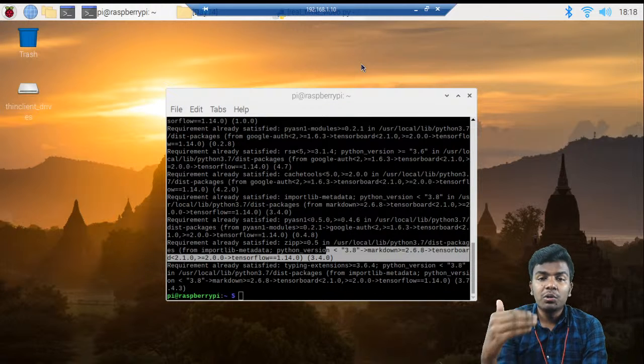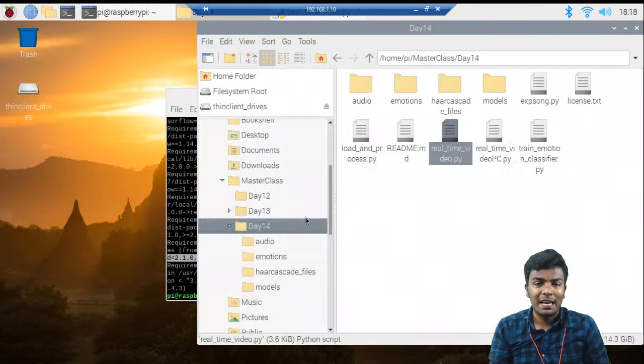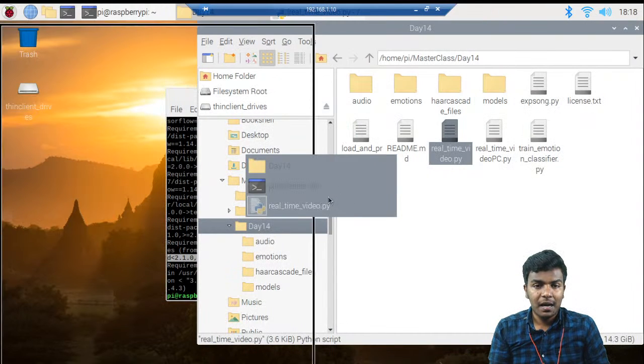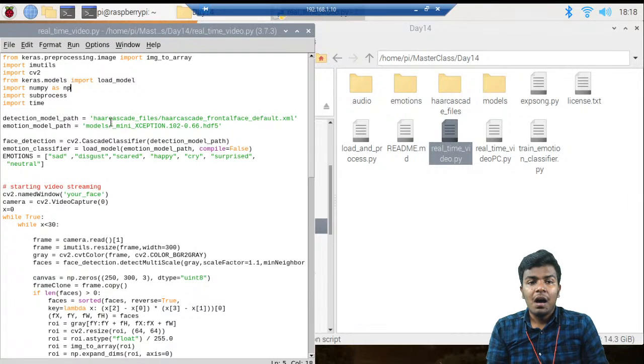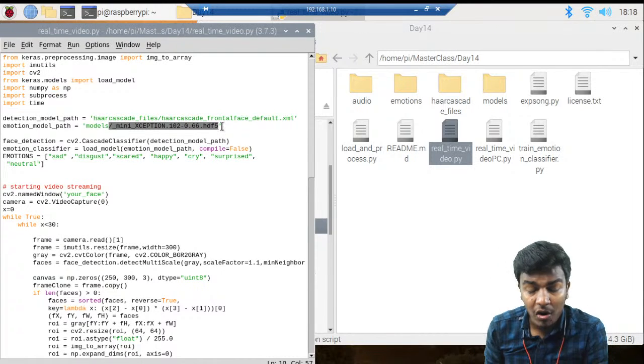We are going to use that deep learning trained model, which is nothing but Xception. For example, here we have mini Xception. This is one model which is already trained.